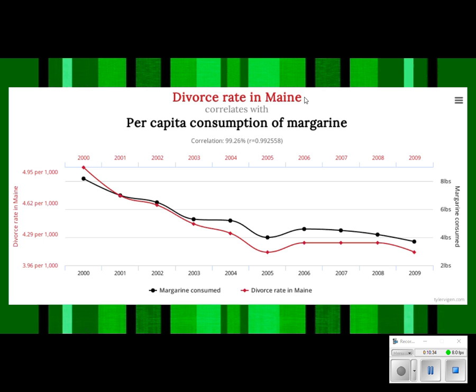All right, divorce rate in Maine and the per capita consumption of margarine. Guys, we are eating less and less margarine, and look, our divorce rates are going down. No, they have no relationship there. But look at the correlation, 0.99.